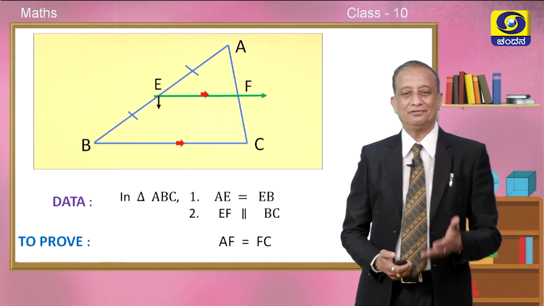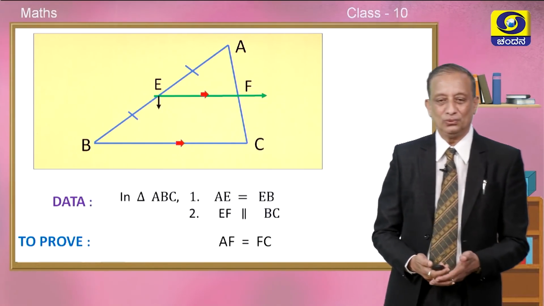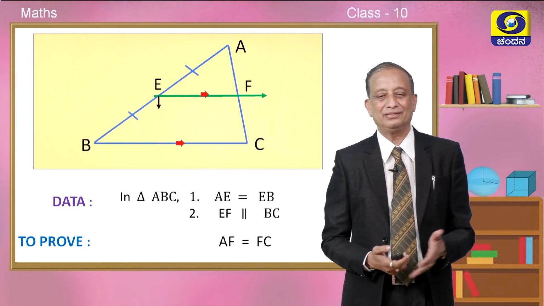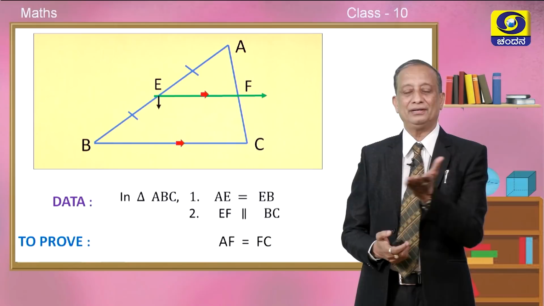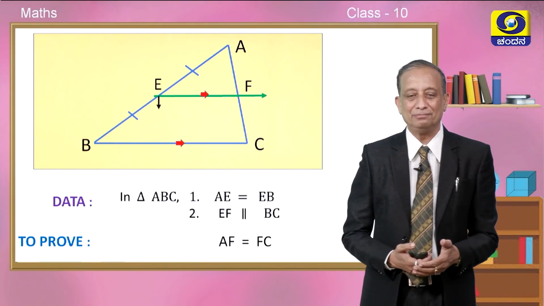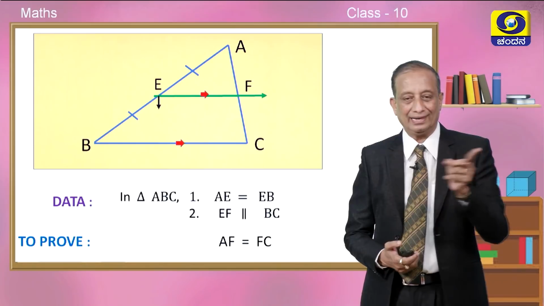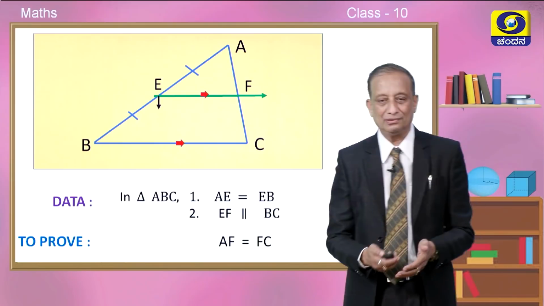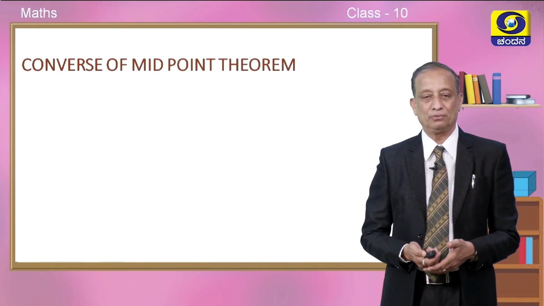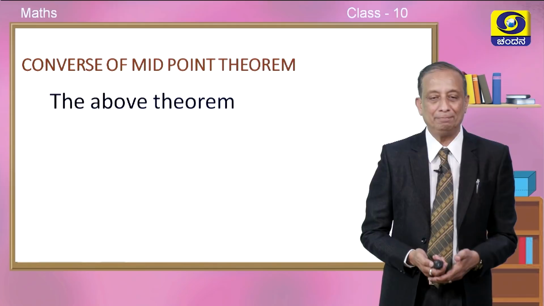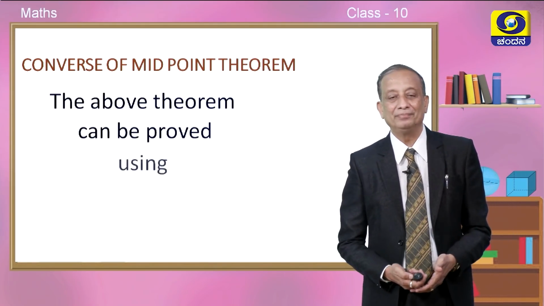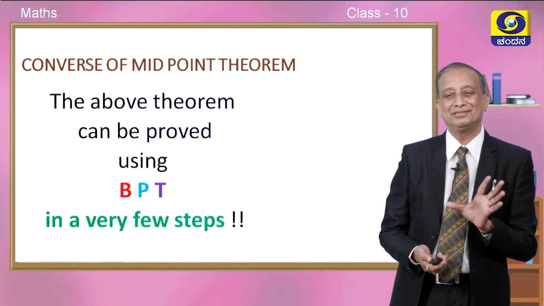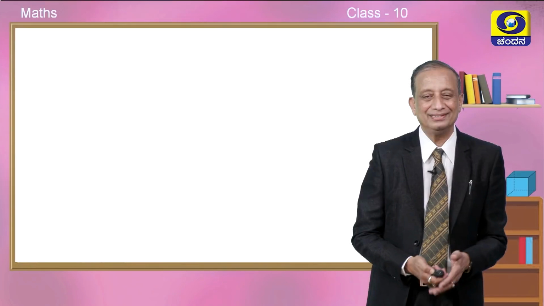Children, this is the figure, data, and to prove, please go through it. So, in triangle ABC, we have AE is equal to EB, and through that midpoint, you try to draw a line parallel to BC. If you do so, that line EF is going to divide AC into 2 equal parts. AF is equal to FC. This is what we have to prove. This is called converse of midpoint theorem. The above theorem can be proved using BPT in very few steps, children. It is so nice. Shall we see this now?